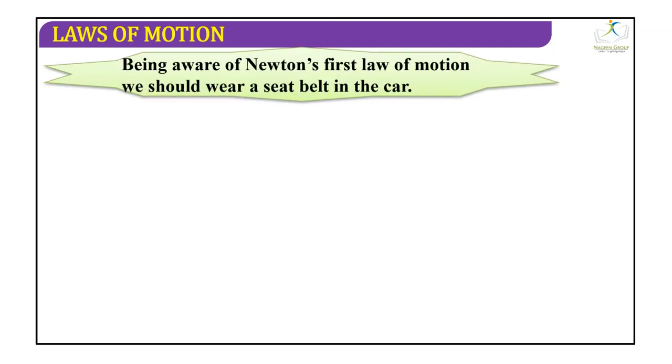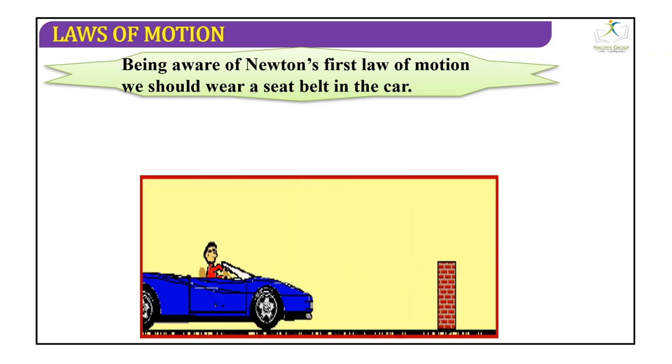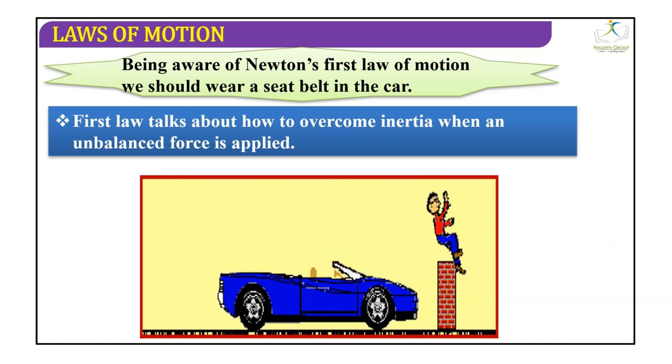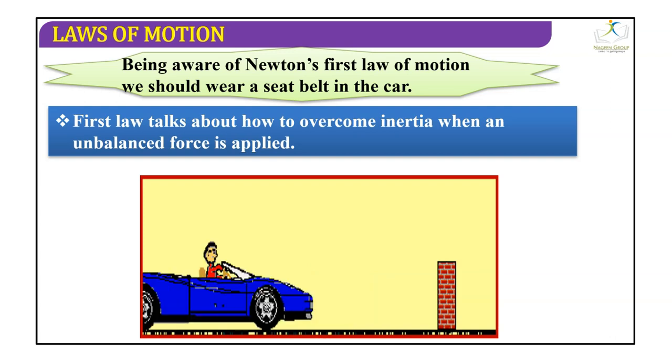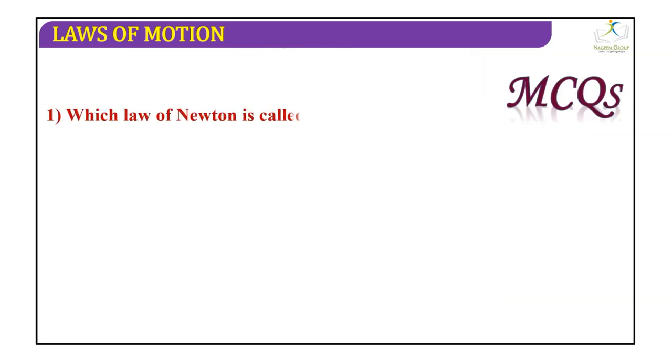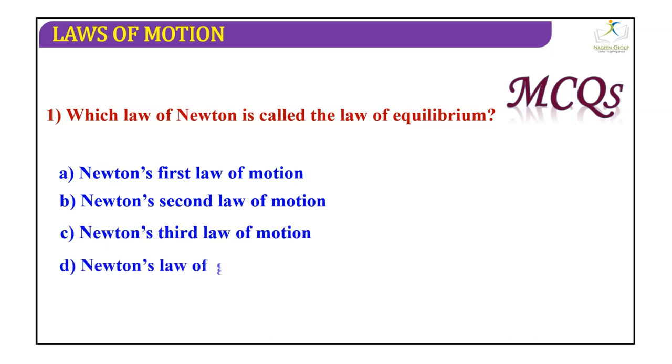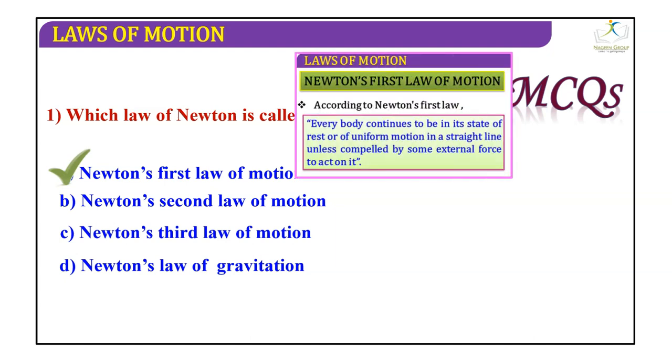Being aware of Newton's first law of motion, we should wear a seat belt in the car. The first law talks about how to overcome inertia when unbalanced forces are applied. Now let's move on to some multiple choice questions once again. Which law of Newton is called the law of equilibrium? First law, second law, third law, or Newton's law of gravitation? The correct answer is Newton's first law, also called the law of equilibrium.